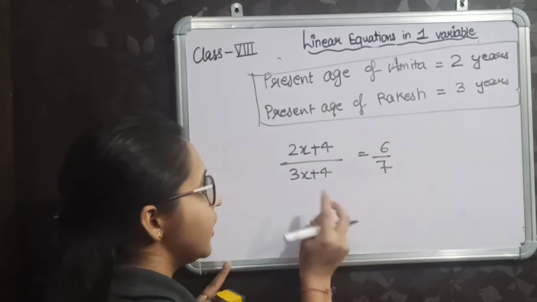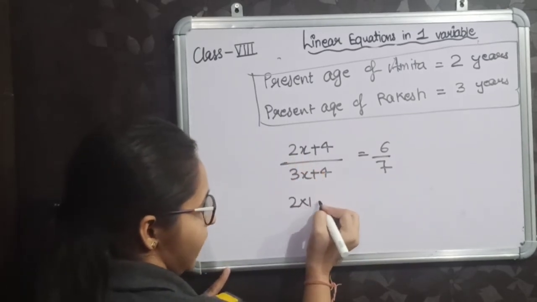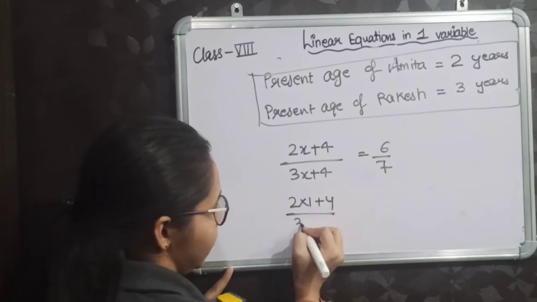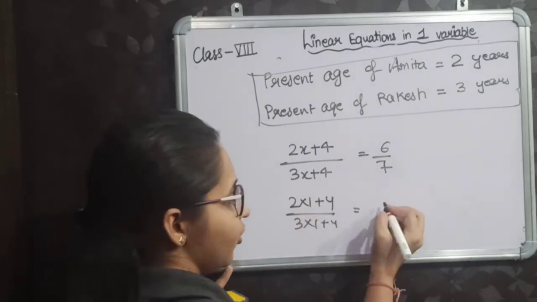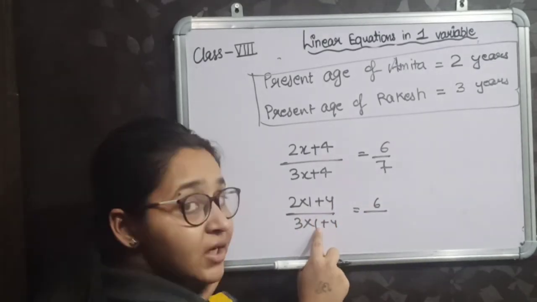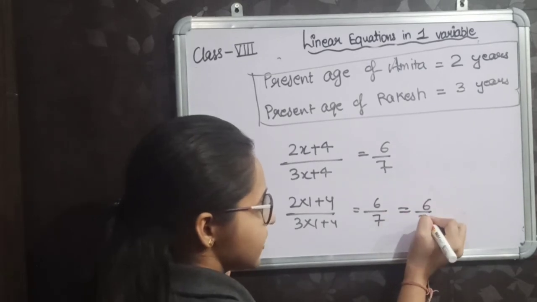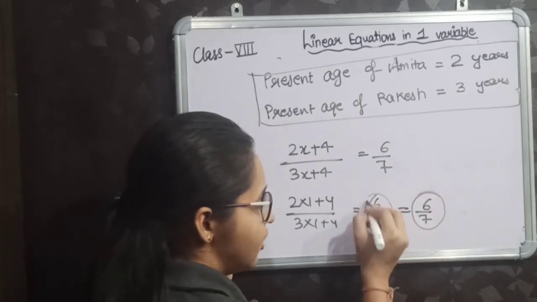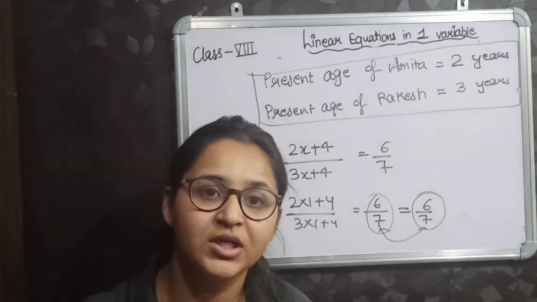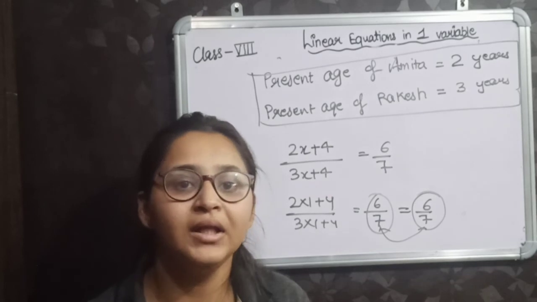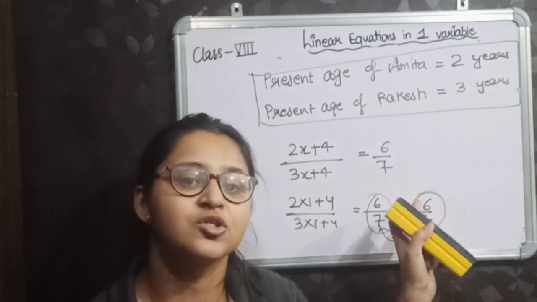Put x is equal to 1. 2 multiplied by 1 is 2, 2 plus 4 is 6. 3 multiplied by 1 is 3, 3 plus 4 is 7. So 6 by 7 is equal to 6 by 7, your right hand side. So left hand side is equal to right hand side. It means your solution is verified. So that is the method to solve word problems that include the ages of persons.